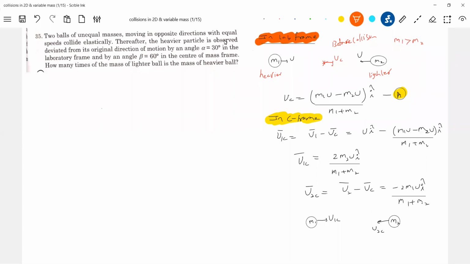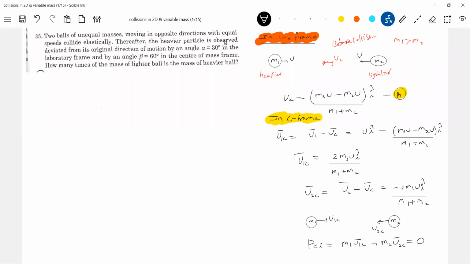So M1 u1c bar plus M2 u2c bar, how much should it be? It must be zero. Check it once: substitute 2 M1 M2 u i cap by (M1 plus M2) minus 2 M1 M2 u i cap by (M1 plus M2). So it will be 0. The momentum with respect to the center of mass will always be 0.